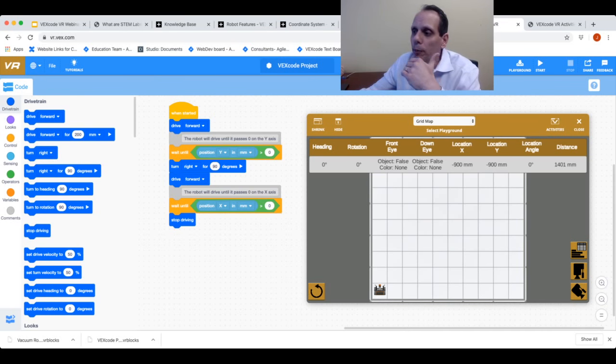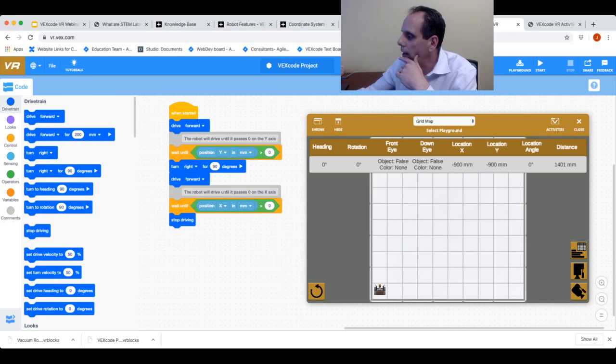This program is going to have the robot go along the y-axis first. It's going to drive forward. Once it gets to a value that's greater than 0, it's then going to turn right. Then it's going to move along the x-axis until it gets to a value that's once again greater than 0, and then it's going to stop.